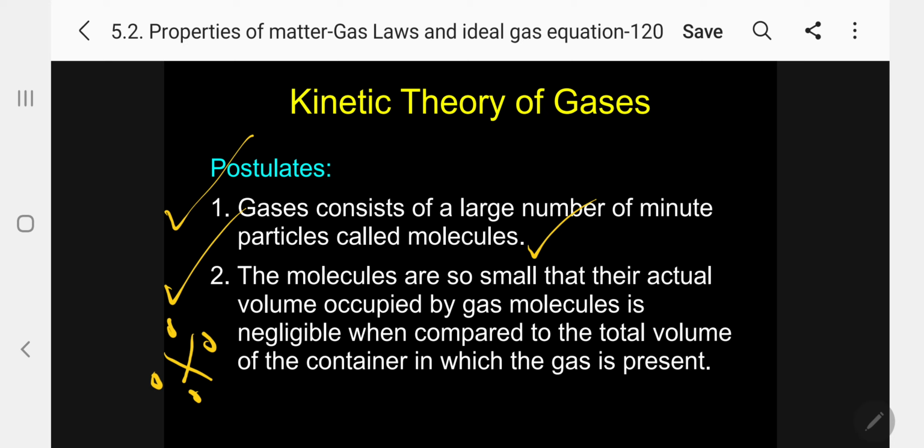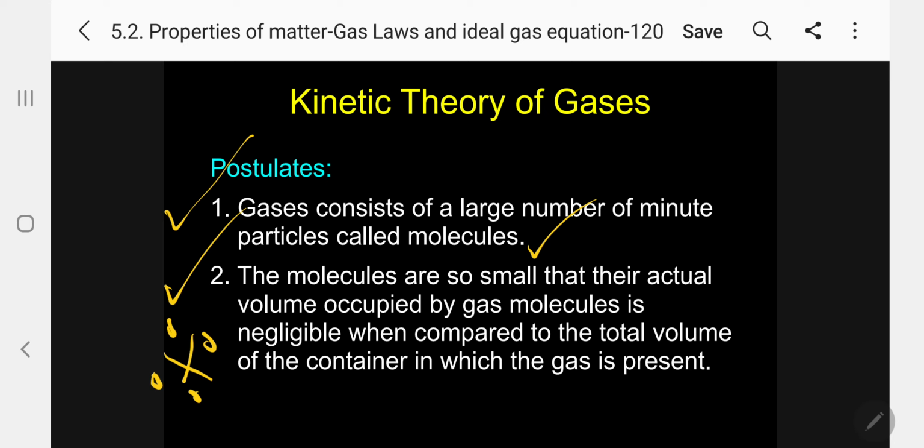This is taken from the postulates of the kinetic theory, so the ideal gas equation is based on the kinetic theory of gases and molecules. Let me repeat again: the molecules are so small that their actual volume is negligible when compared to the total volume of the container.